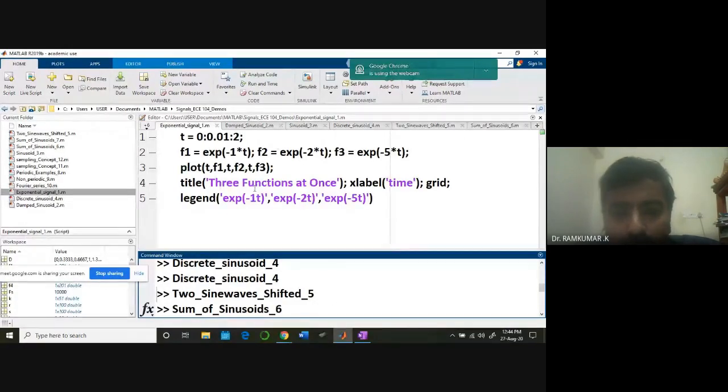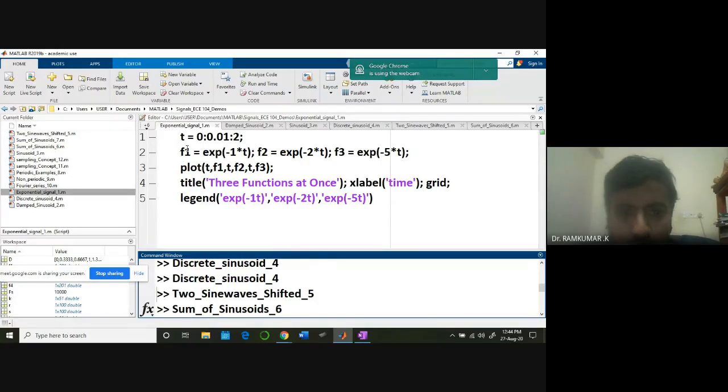And this portion is the editor window, wherein you can write your code, edit it, and store it like a script file. It's called a new script file. For example, if I want to create a new script file, I can click this, write my code, and store it with a particular name. For example, I have written a code here.